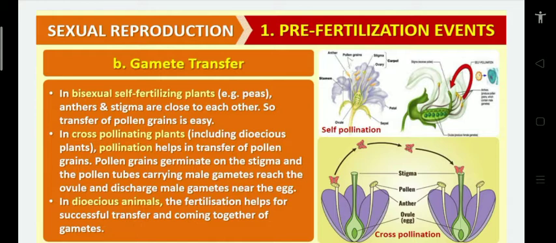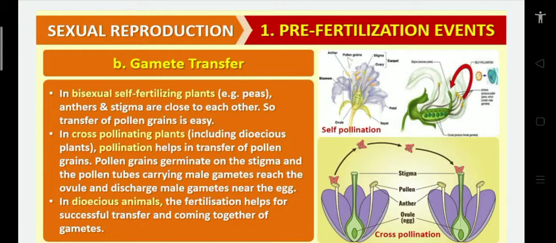Then the pollen tube carries the male gametes, reaches the ovule, and discharges the male gametes near the egg cell. Very important: in bisexual self-fertilizing plants, how are pollen grains transferred to the stigma? By contact, because they are close to each other.